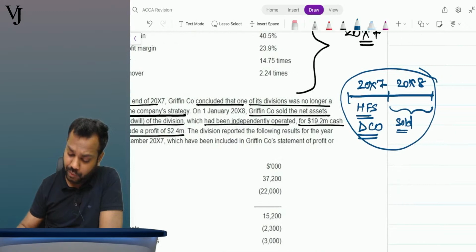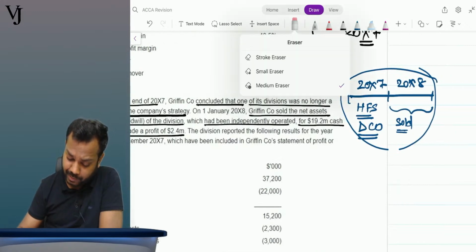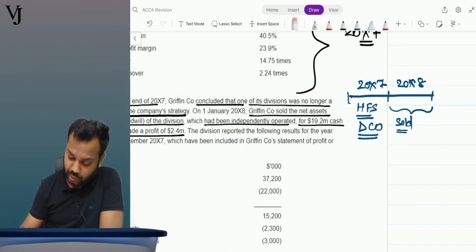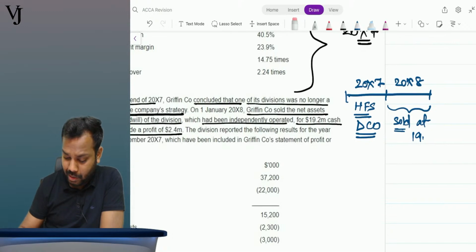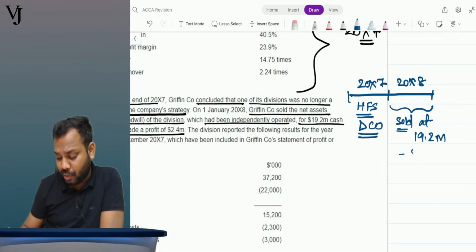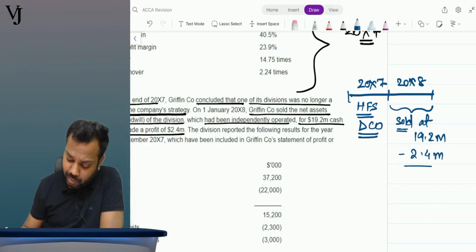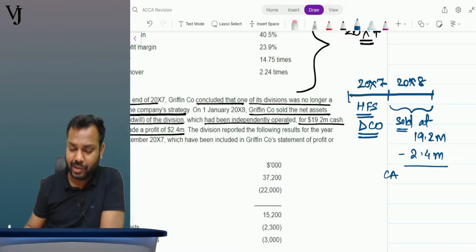Now sold for what price? Sold at 19.2 million, then at a profit of 2.4 million. Then what should be the carrying amount of the division?